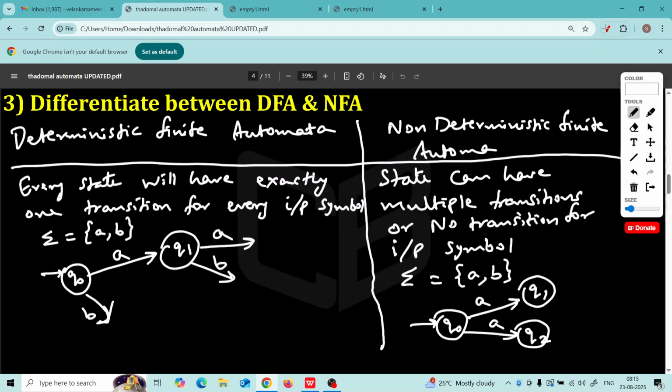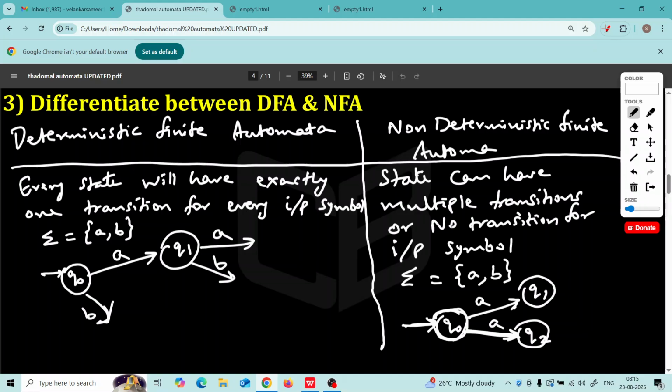Think of this. Now I ask you a question. In q0 state, if we get letter A, in which state will you go? In which state will you go? You will say, I will go to q1, but I can go to q2 also. Because when q0 is getting A, the machine can move to q1 or it can move to q2. That means multiple transitions can be there for a given input symbol.